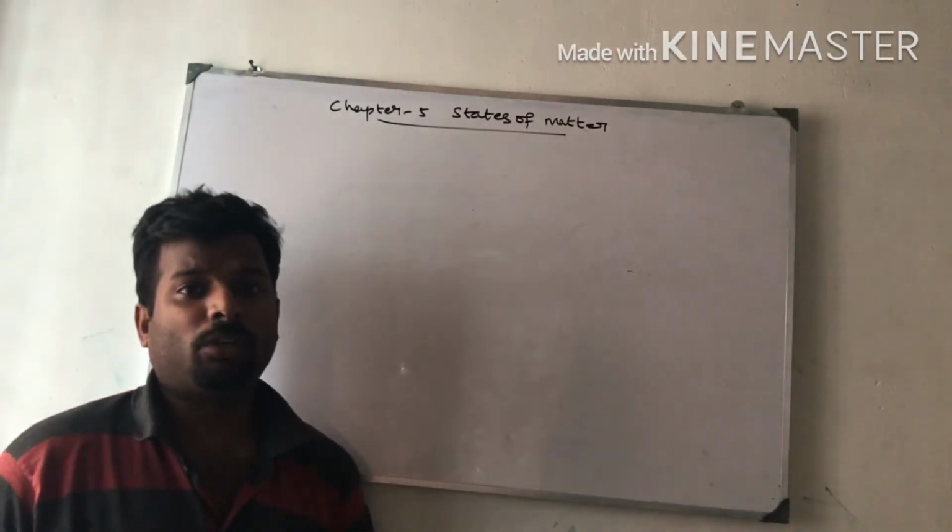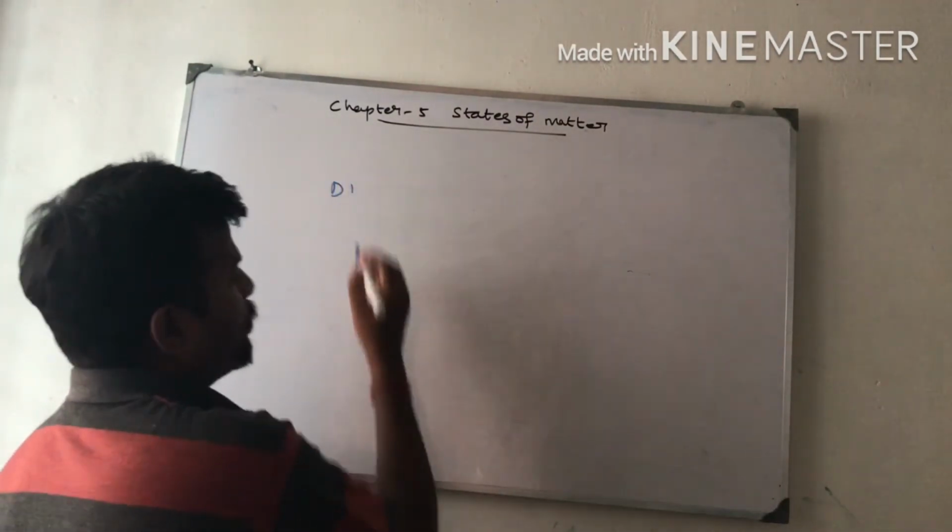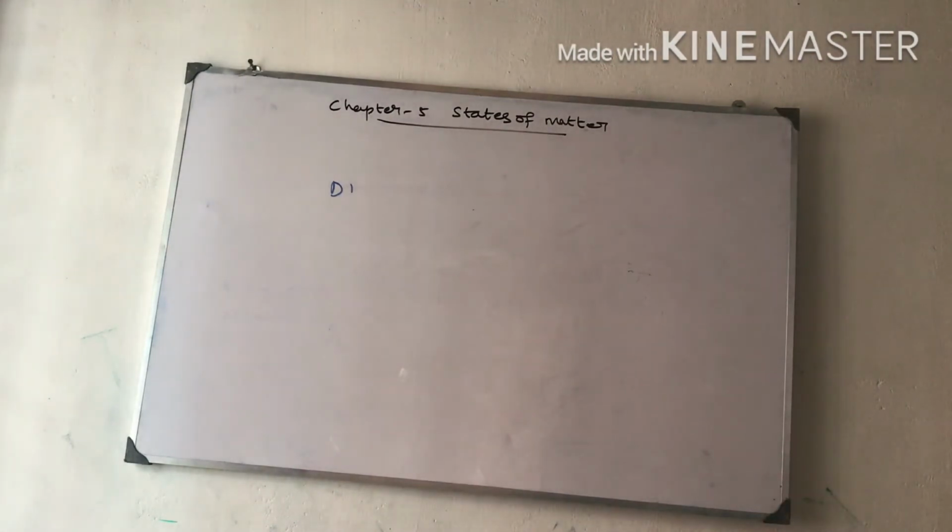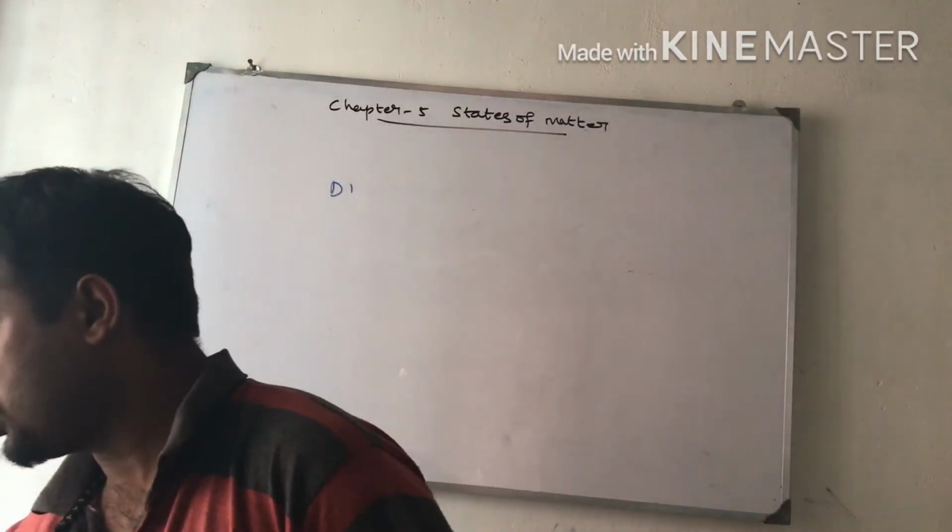Now we are going to explain dispersion forces, or London forces.